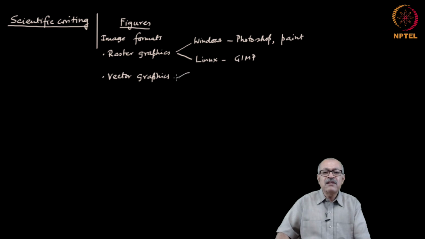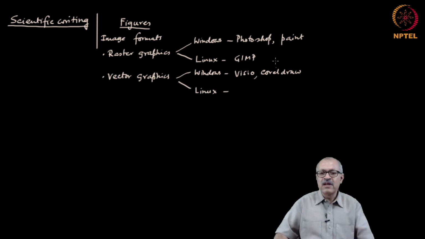And in vector graphics, again I will talk about Linux and Windows, you have say Visio, CorelDRAW, etc. What I am writing are definitely not exhaustive, I am just giving examples. Xfig, and the usual graph plotting programs can export in both these formats, both raster graphics as well as vector graphics.